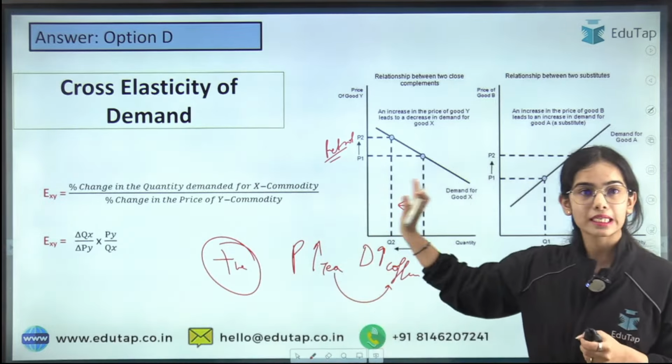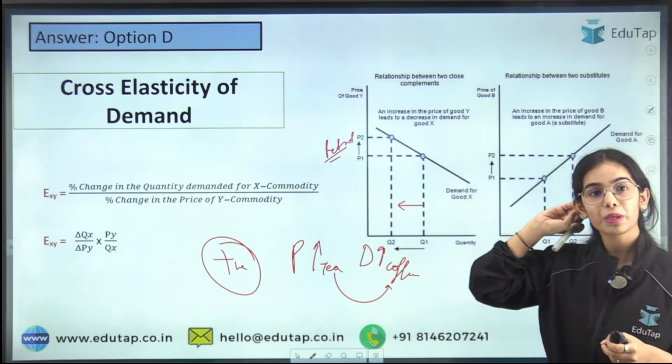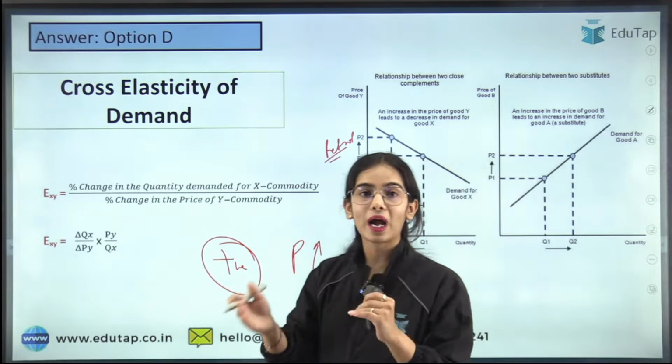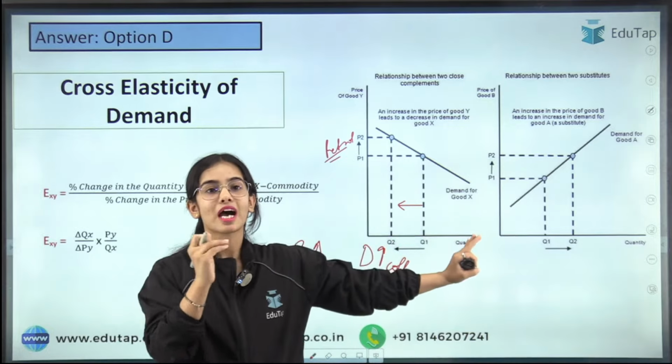Okay, so I hope this is clear. I hope there is no confusion here. The complementary goods have a negative relationship while the substitute goods have a positive relationship.